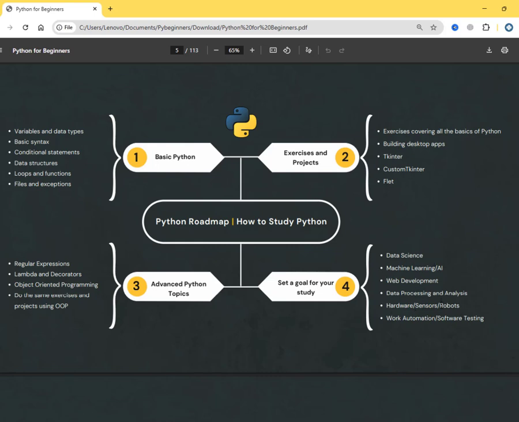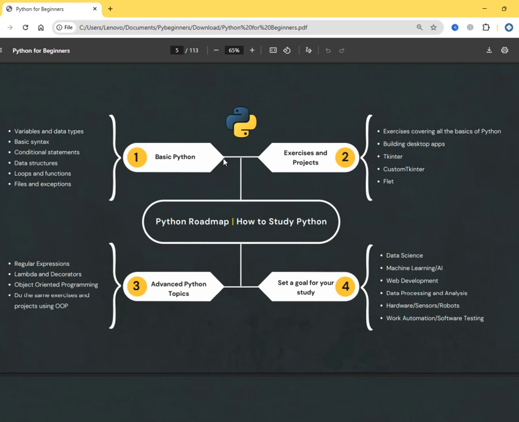If you master one of them, you can easily jump into another one. As I said, they are sometimes interconnected. So focus on one, master one, then you are good to go to the next level using the Python programming language.